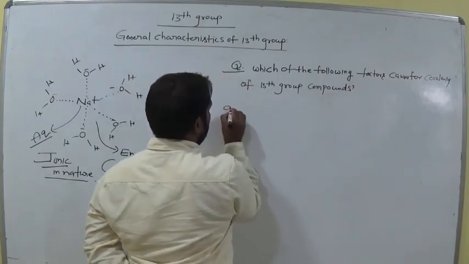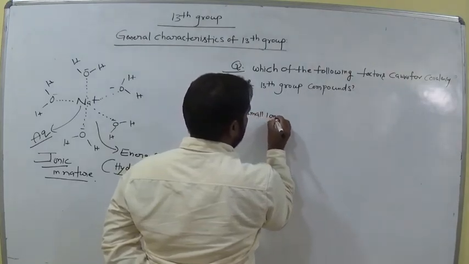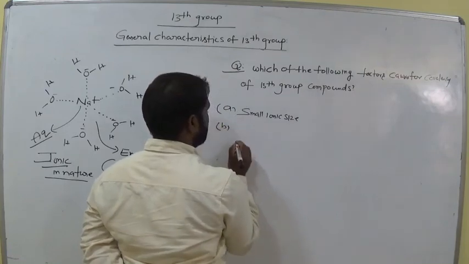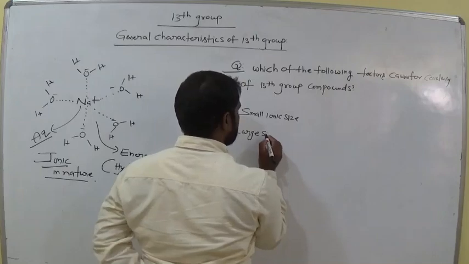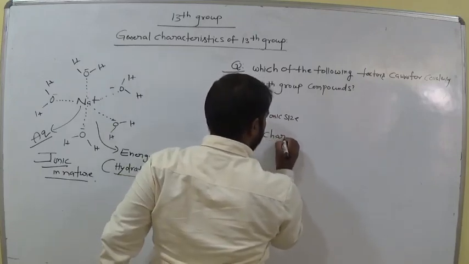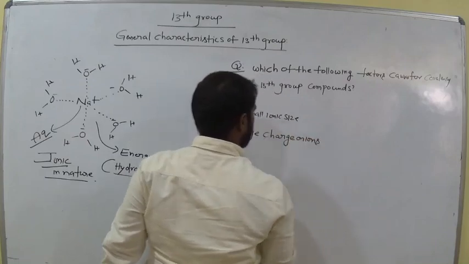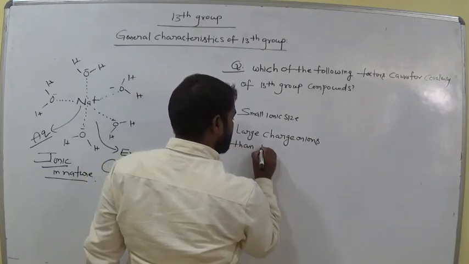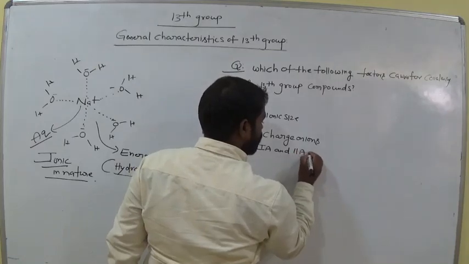Option A, small ionic size. Option B, large charge on ions. Then first A and second A group elements.